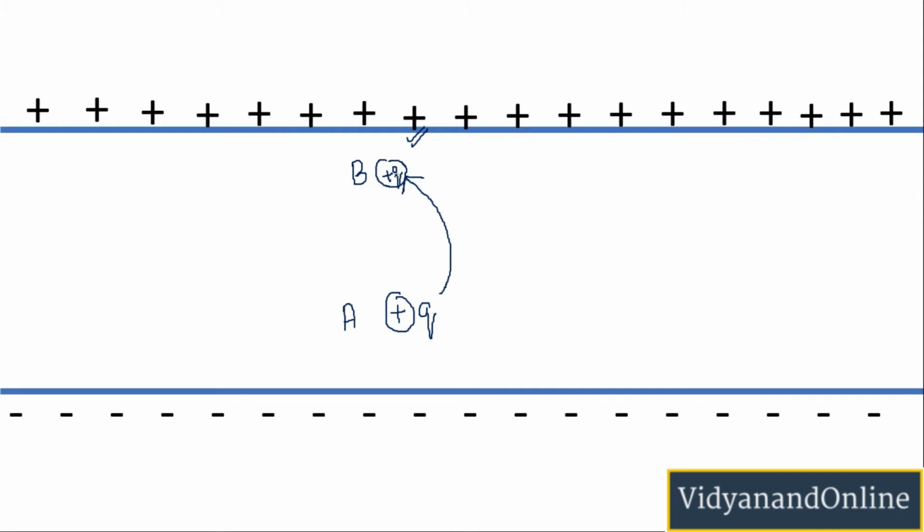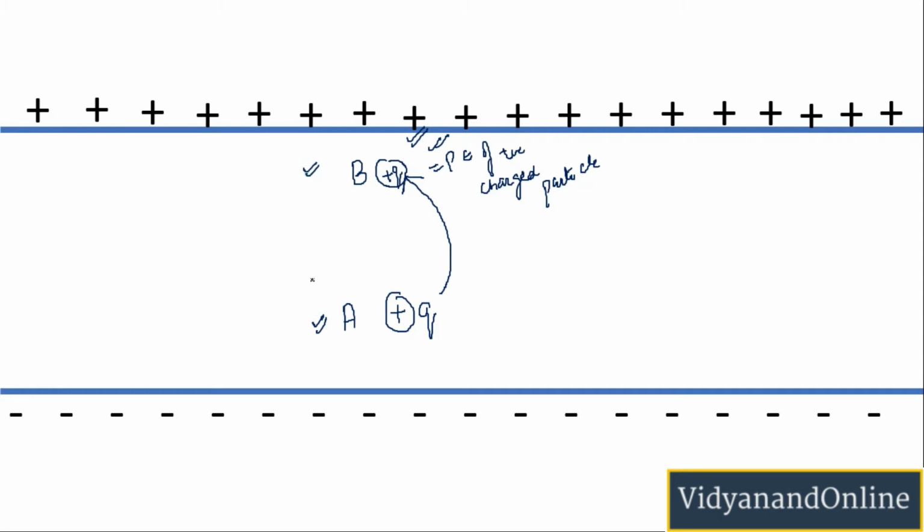Now, when this charge comes at point B, I will have to do more work to hold this charge near this positive terminal, and this work done is equal to the potential energy of that positively charged particle. So, when the charge plus Q was at point A, it had a different electric potential. However, when it is at point B, it will have a different electric potential.